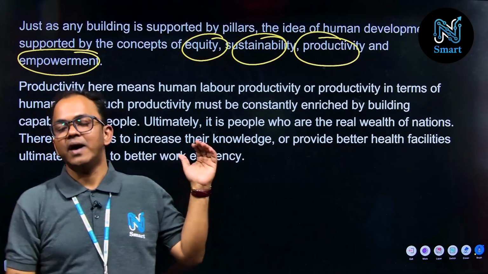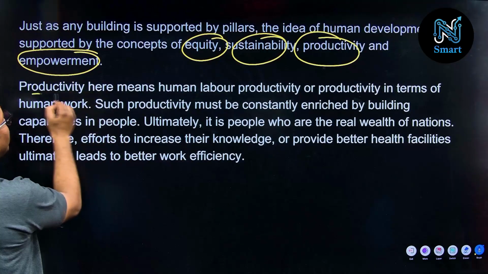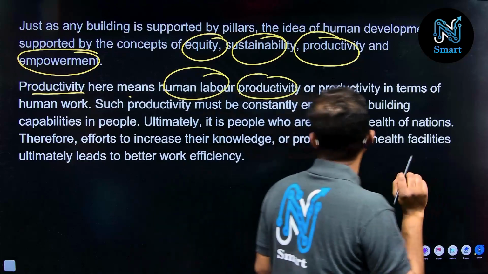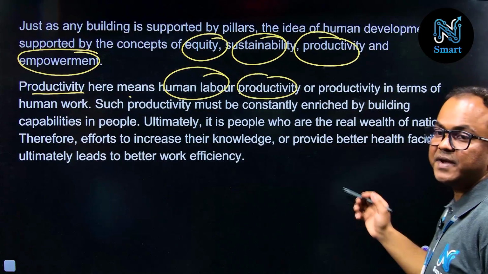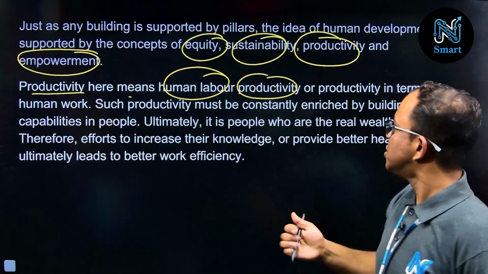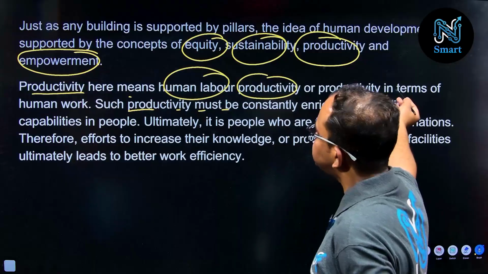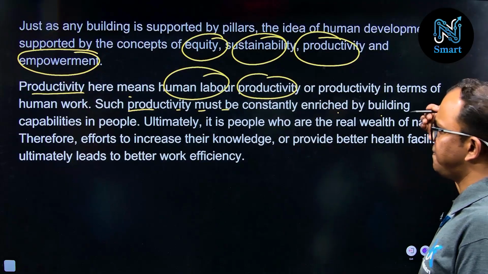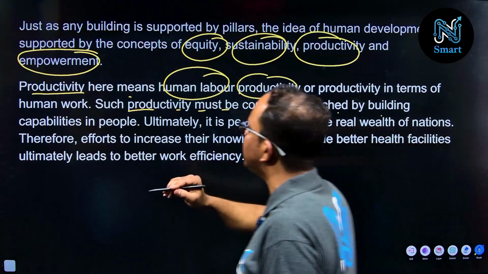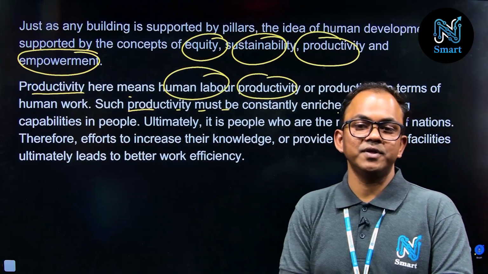And here, as per our question, you have to elaborate the role of productivity. Productivity means your human labor productivity. You have to highlight that in the answer, right? Productivity in terms of what? Human work, right? So we have to mention all these things. And this productivity basically is the result of the skill, capabilities and the knowledge that we have with us.